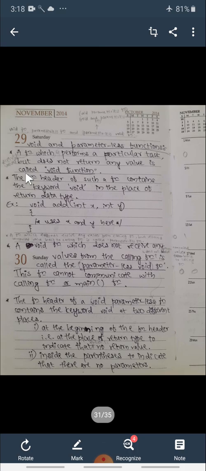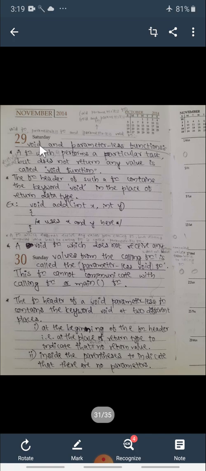Okay. Now we will see void functions, parameterless functions, and parameterless void functions. See here, I have written the heading void function, parameterless function, and parameterless void function. This parameterless void function is also called a void and parameterless function, or void parameterless function. So in short I write this heading as void and parameterless functions. I think you have already understood what this void is.